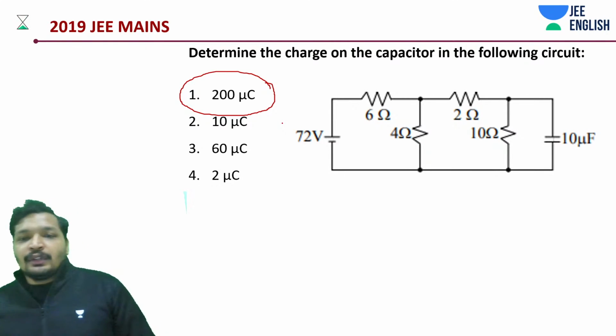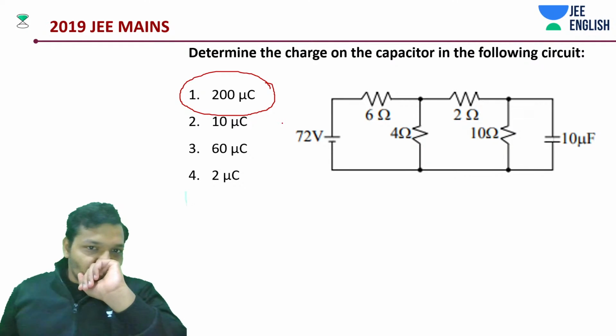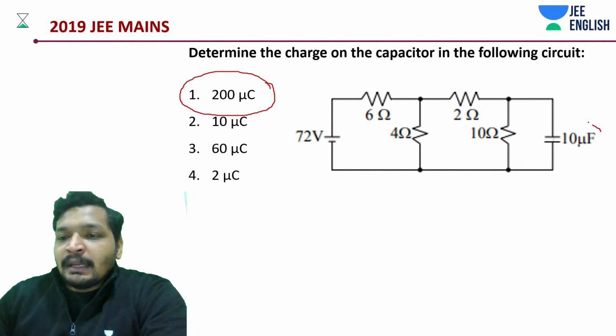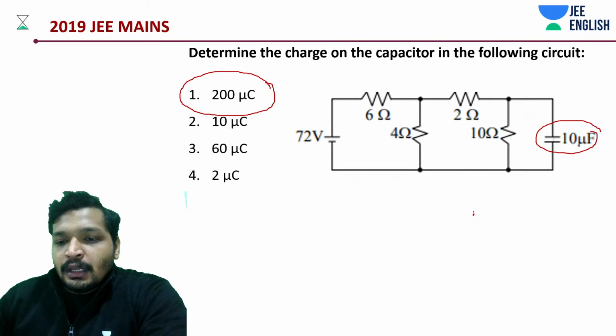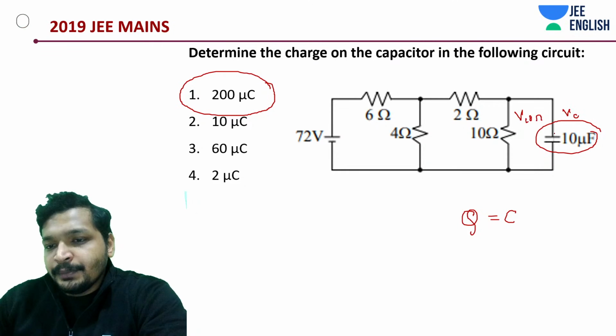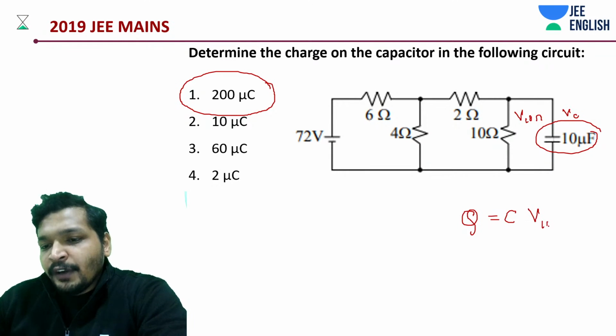Okay, now let's get into this. See, this is 10 microfarads. Q is equal to CV, the potential across this, basically the potential across this 10 ohms. Is that what it is? Okay, forget everything.